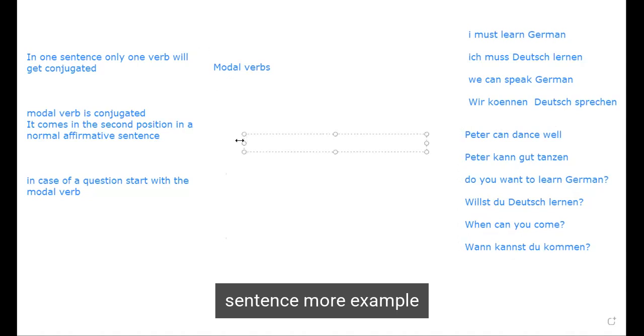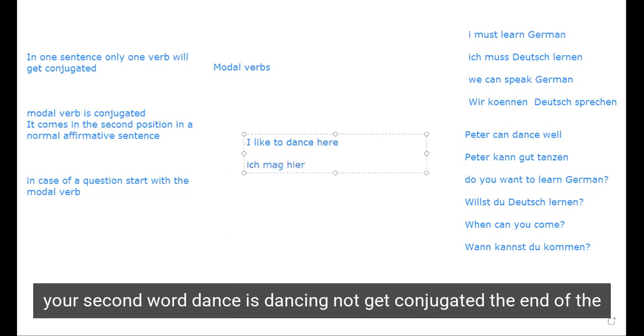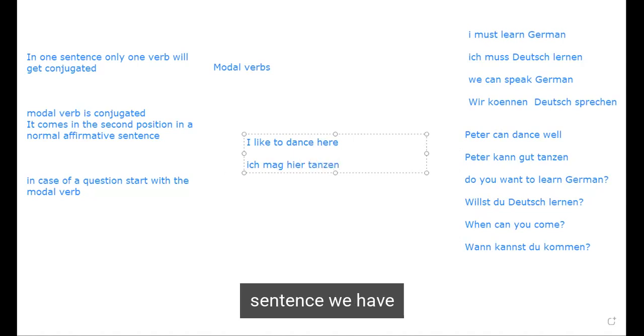Let us discuss more examples. More modal verbs. I like to dance. Mögen: ich mag hier. The second verb, dance, is tanzen. It does not get conjugated and goes to the end of the sentence. Ich mag hier tanzen.